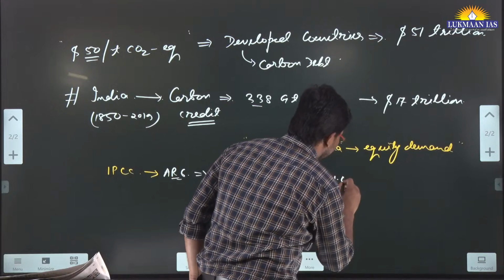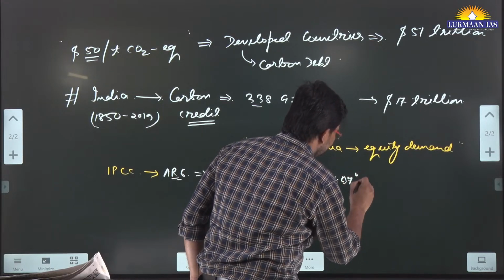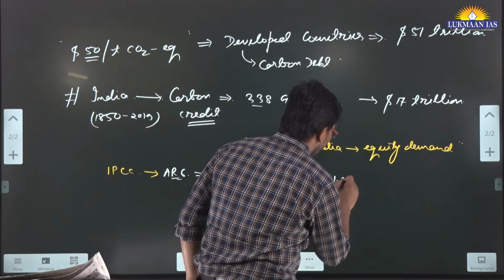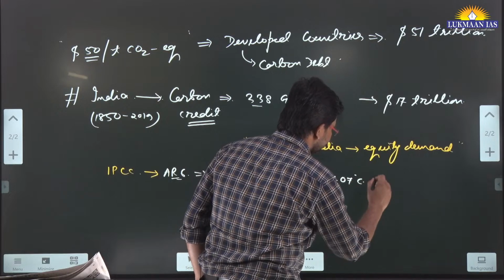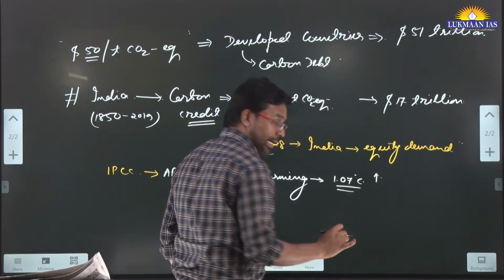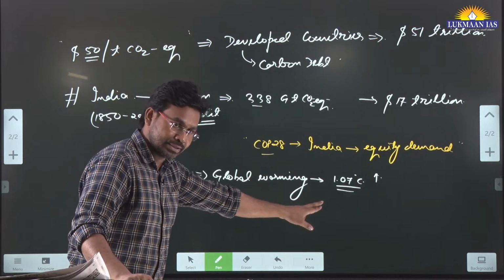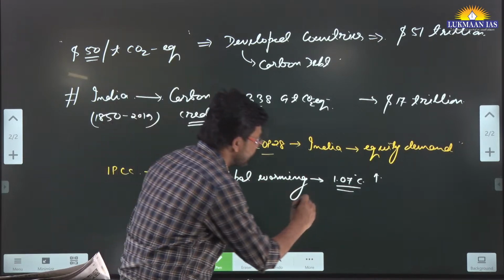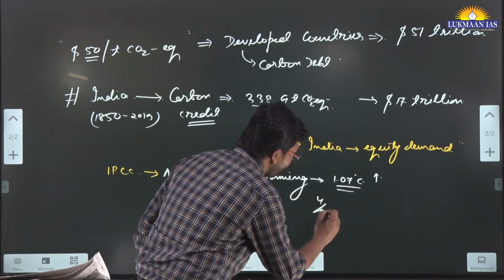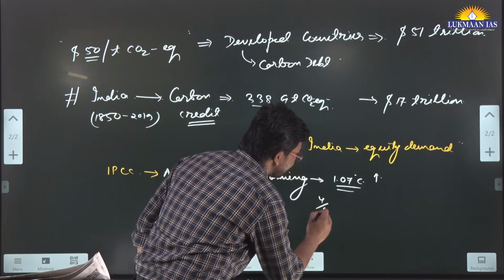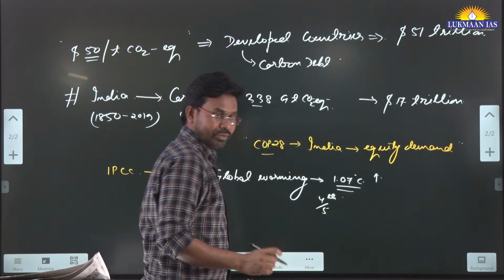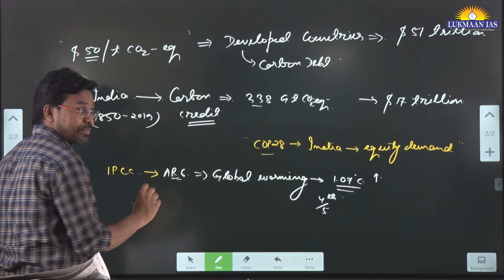1.07 degrees centigrade global warming has already happened from 1850 to 2019. It means we have warmed the world by this much. And the thing is, 4/5 of the global warming has already been achieved, as per the Paris Agreement.